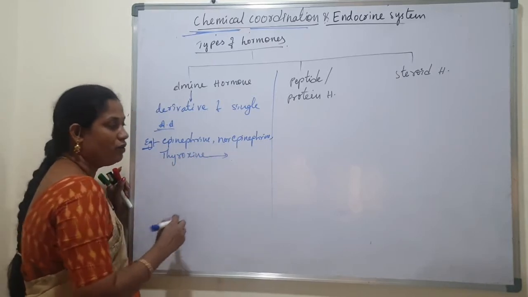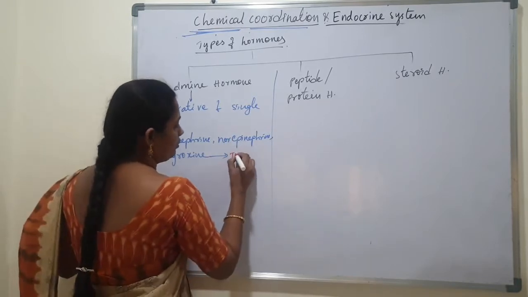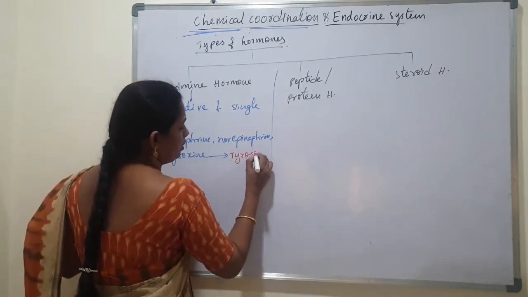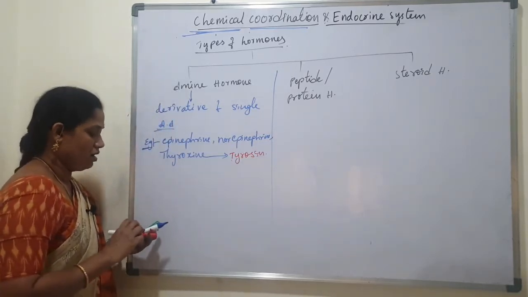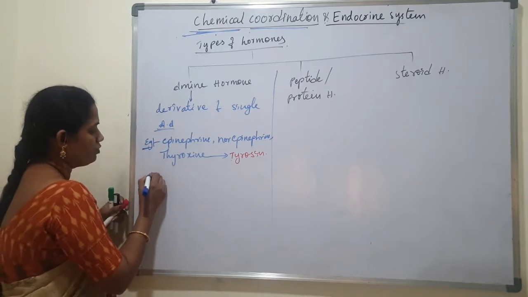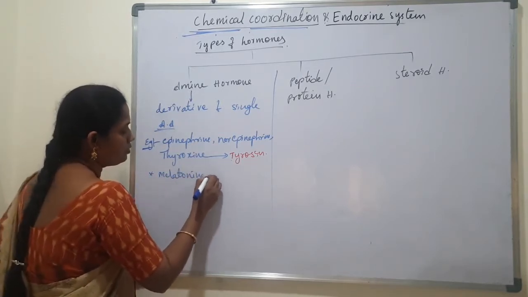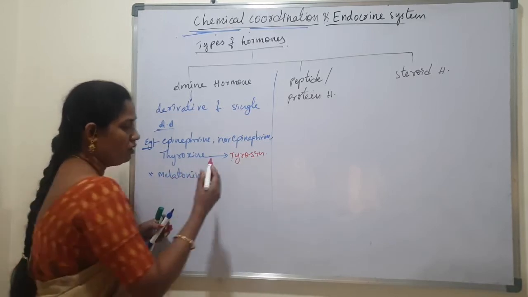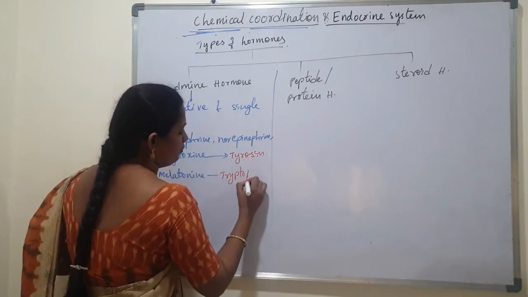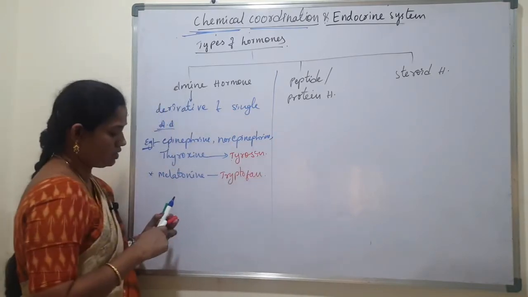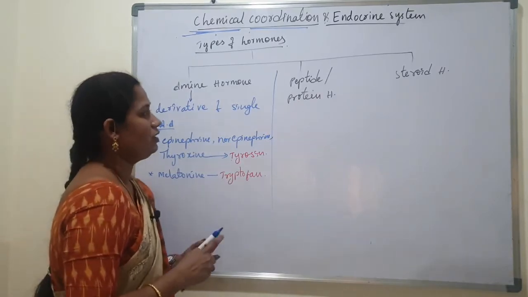These are derivatives of the tyrosine amino acid. One more example, melatonin, which is derived from tryptophan. Okay, so these are the amine hormones.